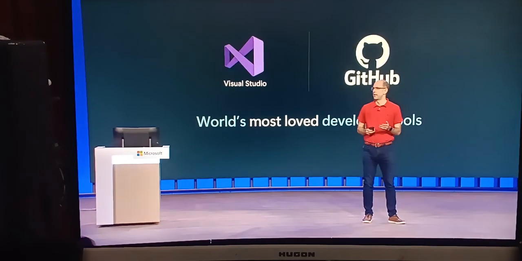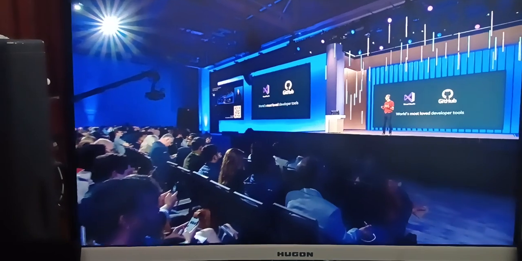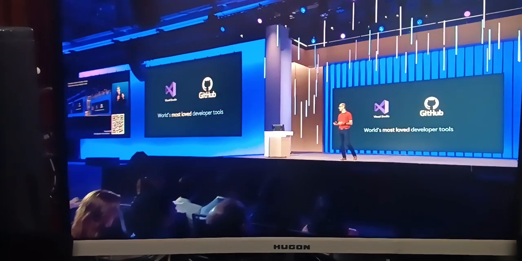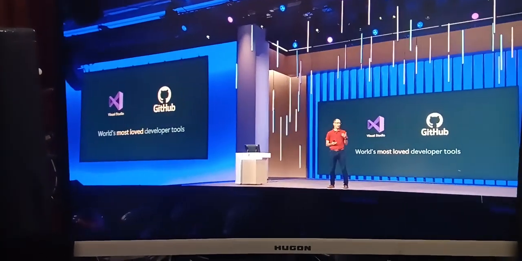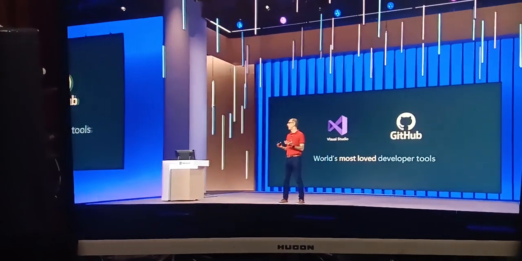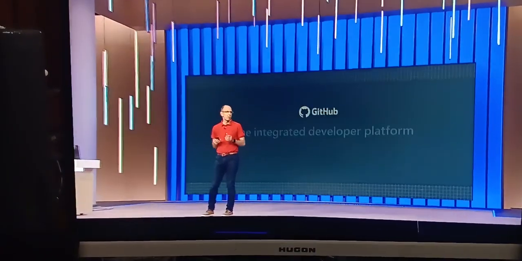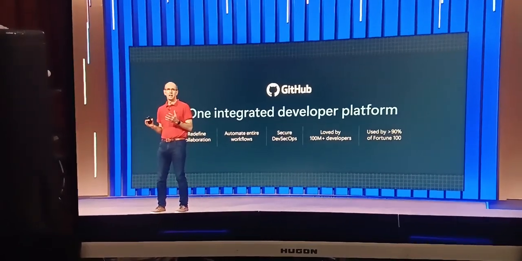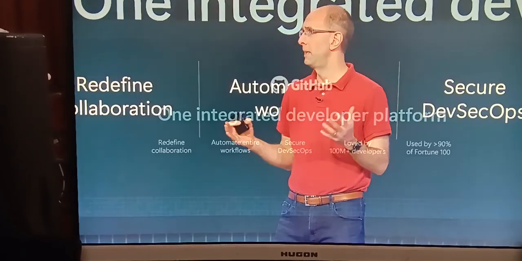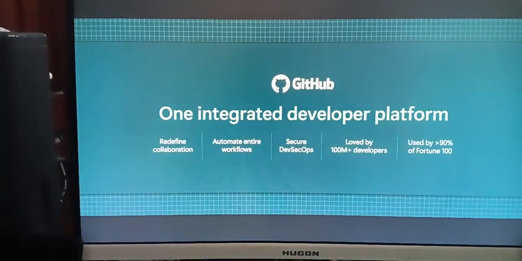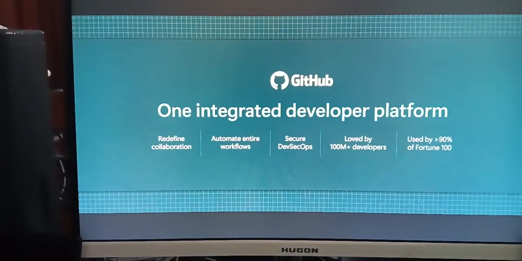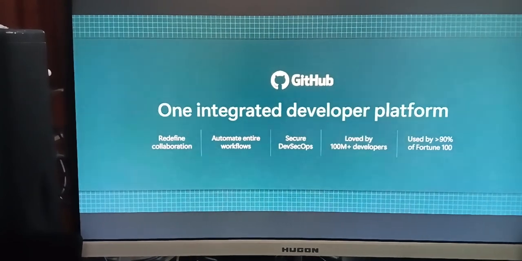Let's start by talking about Visual Studio and GitHub. The Visual Studio family of products, which includes both Visual Studio as well as Visual Studio Code, are now the most widely used development tools in the entire world across all languages and platforms. And GitHub is used by over 100 million developers and is literally the home of open source. GitHub also now provides developers and enterprises with an integrated end-to-end developer platform that can be used to collaborate, automate, and secure DevOps solutions. And with GitHub, you can build amazing AI solutions, including all the Copilot capabilities that Kevin just talked about, and use it to transform your businesses.